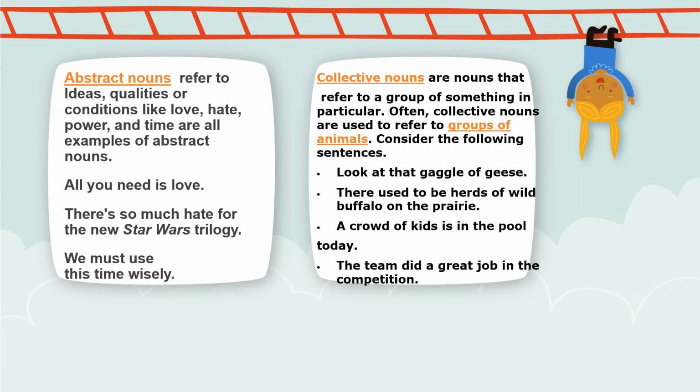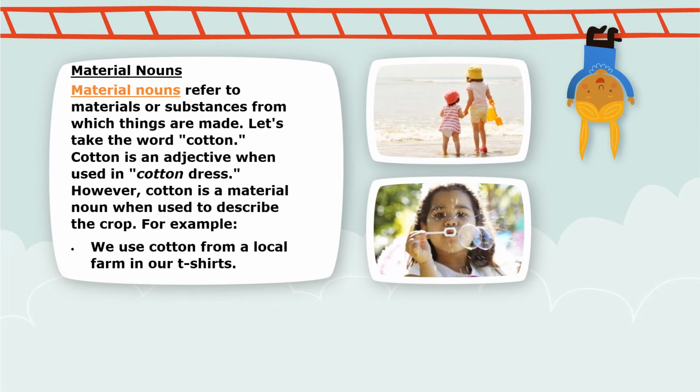So here, herds is collective noun. A crowd of kids is in the pool today. Now, there are many kids, but when we call them collectively, we call it crowd of kids. The team did a great job in the competition. The team, it can be a football team, it can be a cricket team. So team, when there are many players in a group, they are called team. So these are the nouns.